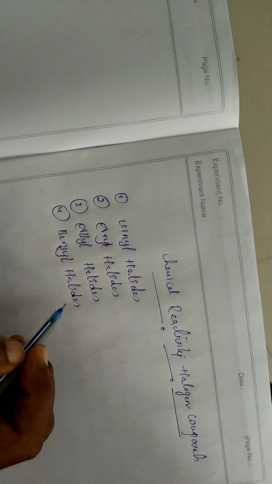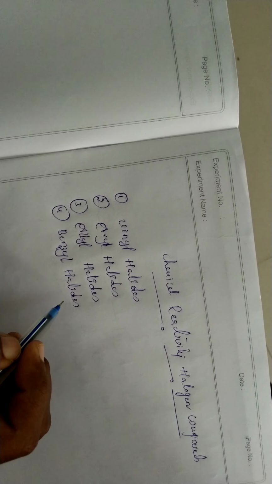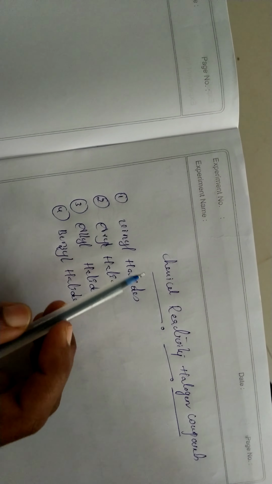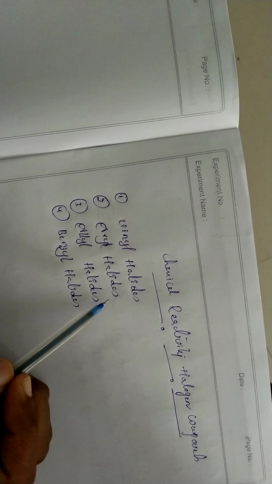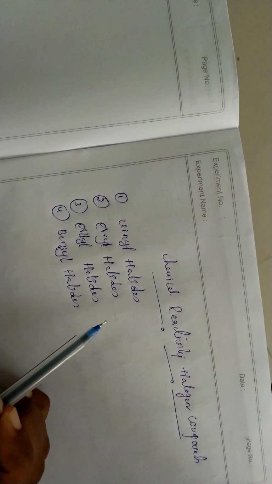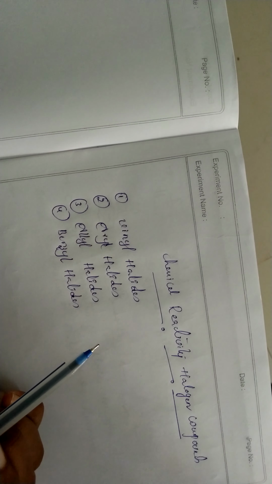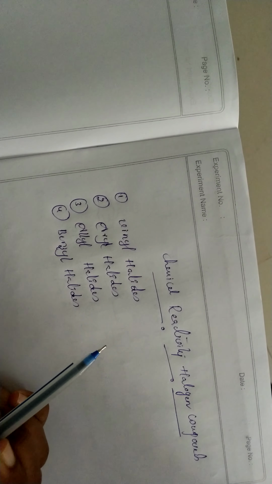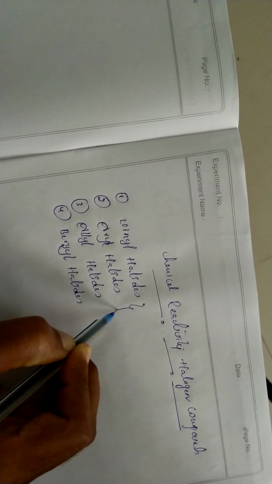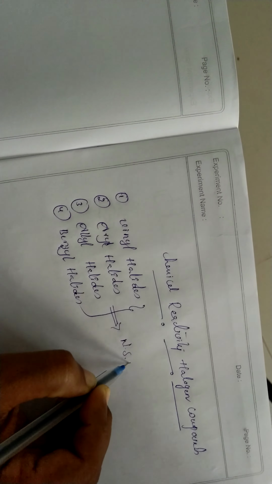We already discussed the alkyl halides, that is the nucleophilic substitution reactions in alkyl halides. We have completed that topic. Next we are going to discuss the chemical reactivity of vinyl halides, aryl halides, allyl halides and benzyl halides. That means how these halogen compounds are going to react in nucleophilic substitutions only.